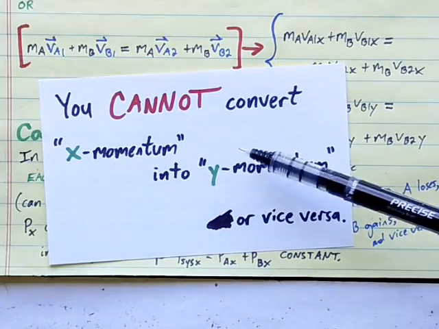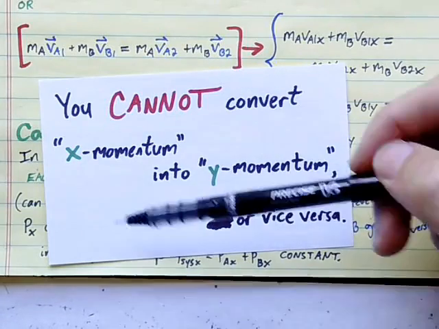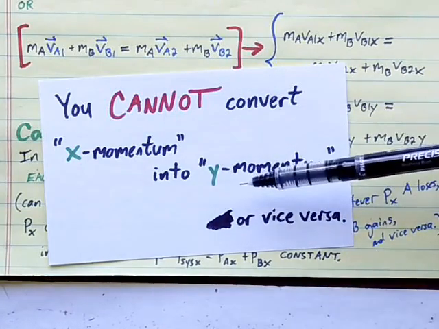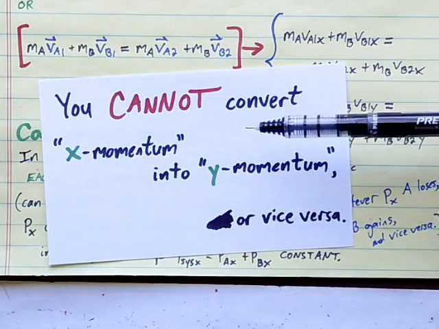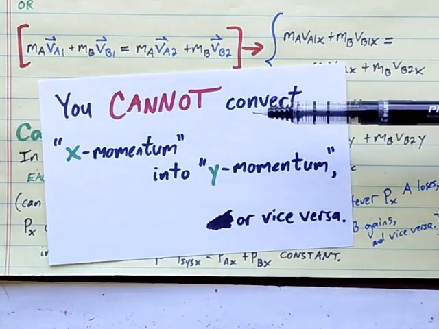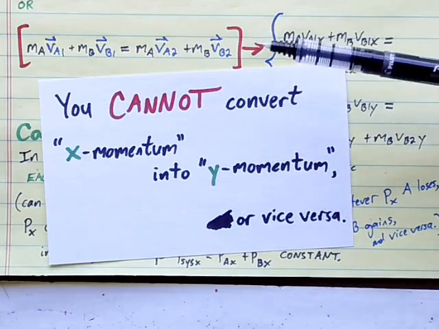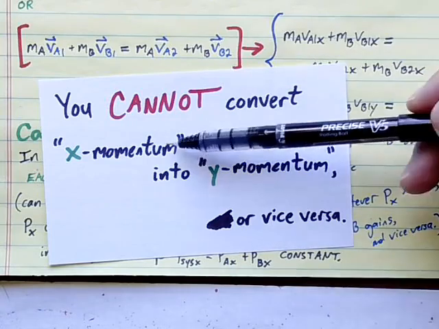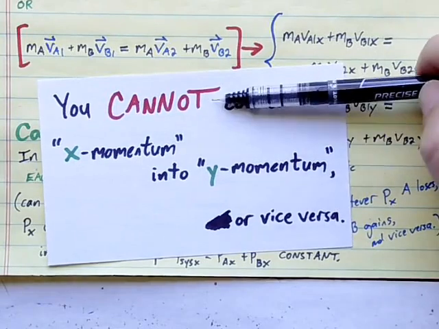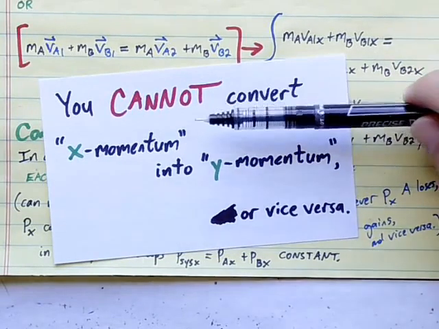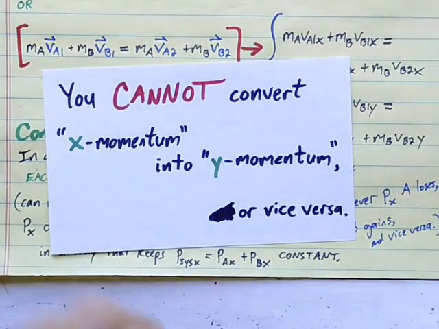It can't be done. Students are more likely to make this mistake once we start talking about conservation of energy. And you know that you can convert kinetic energy into potential energy and vice versa. So it might become tempting at that point to think, well, maybe momentum can be converted the way that energy can. Maybe I can convert x momentum into y momentum, but we're stating definitively here that you cannot. They are separately conserved. X momentum stays constant and y momentum stays constant. You can't turn one into the other.